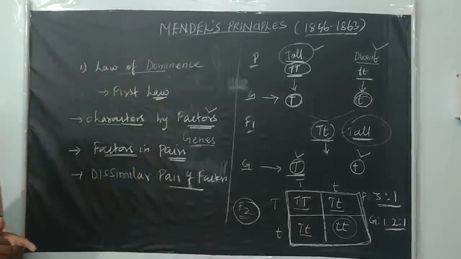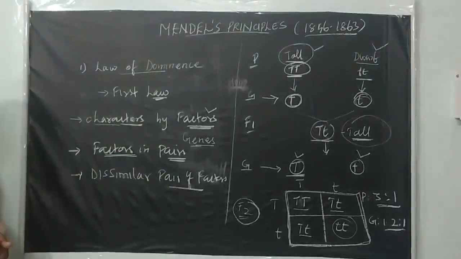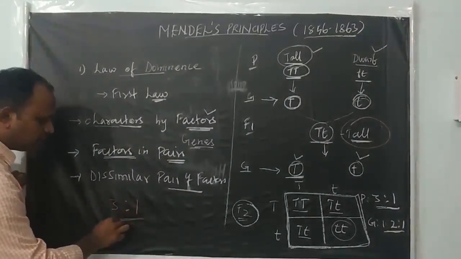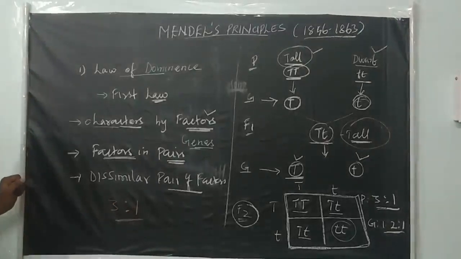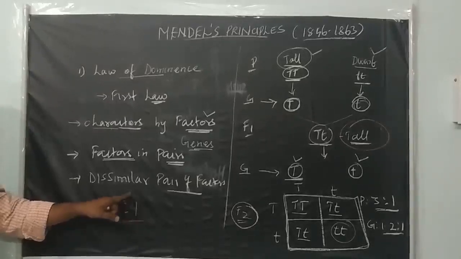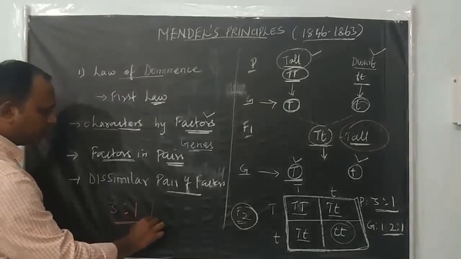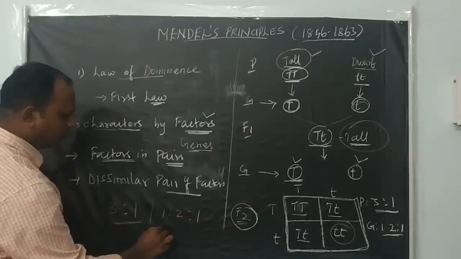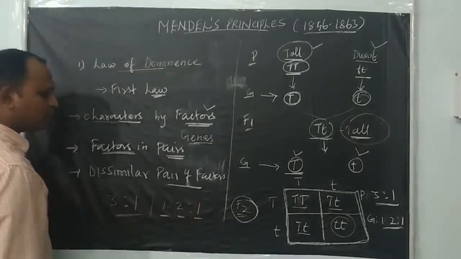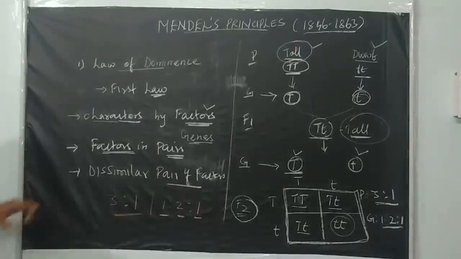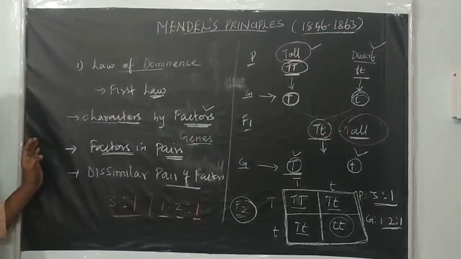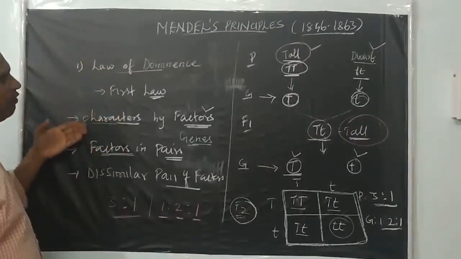This law also explains the proportion of phenotypes, 3:1. In a monohybrid cross, if only a single gene is inherited, the phenotypic ratio we get in the F2 generation is 3:1, and the genotypic ratio is 1:2:1: one homozygous dominant, two heterozygous, and one homozygous recessive. But the law of dominance is not universally applicable. I hope you understood the law of dominance.